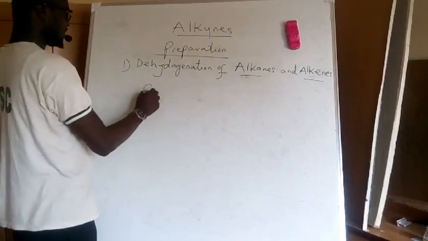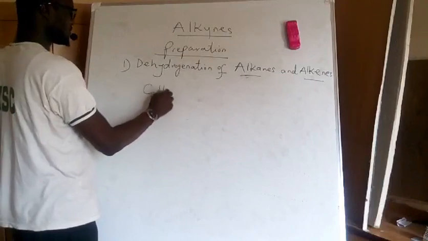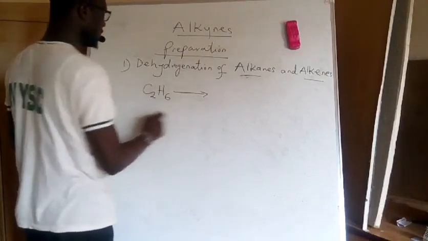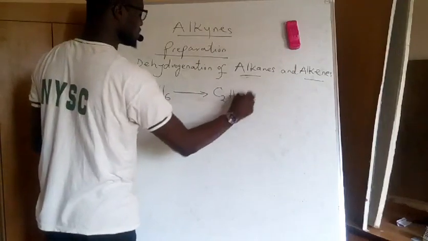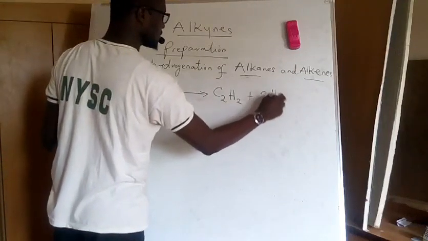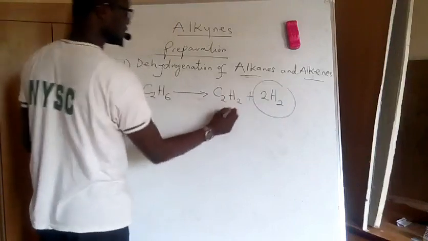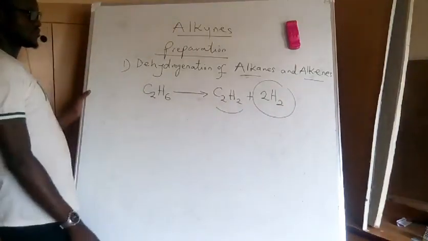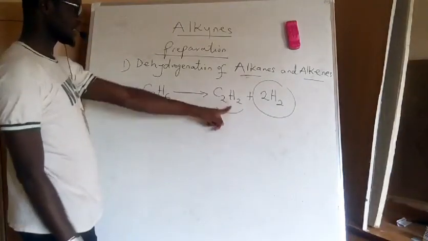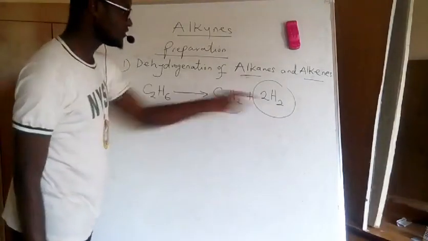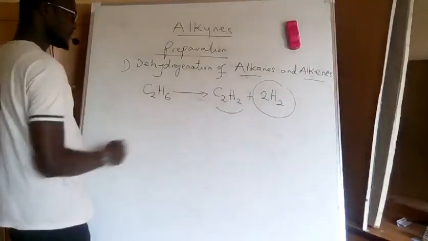For instance, if I have C2H6, then I remove 4 hydrogens from this, I'll produce C2H2. So when I remove 4 hydrogens, I'll produce C2H2. So this is alkane and this is alkyne. So I can produce alkyne from alkane when I remove 4 hydrogens.